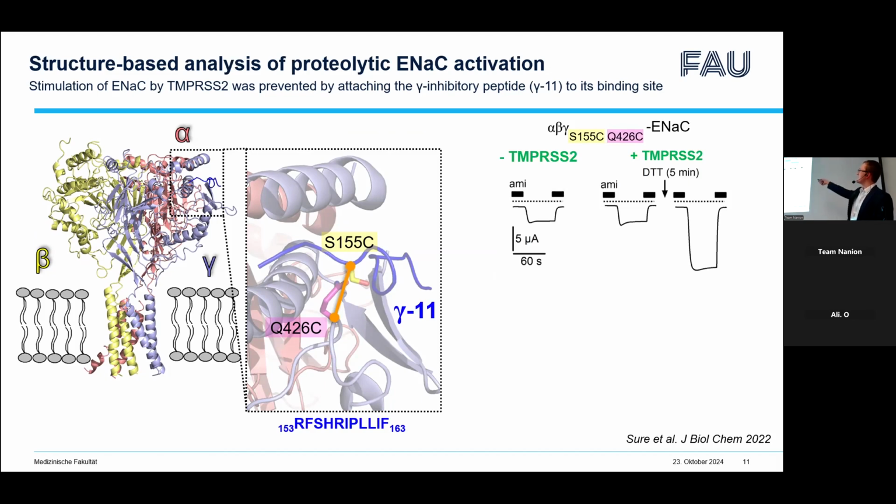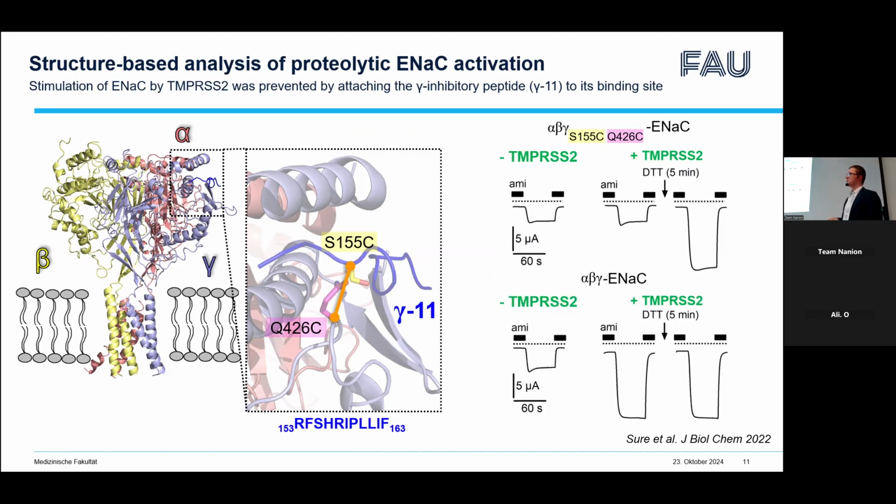Indeed, the double mutant with this novel disulfide bond cannot be stimulated by co-expression with TMPRSS2, unless this disulfide bond was broken by incubation of oocytes with a reducing agent, DTT.